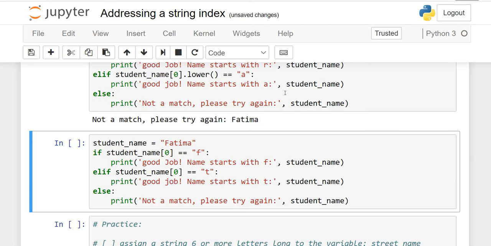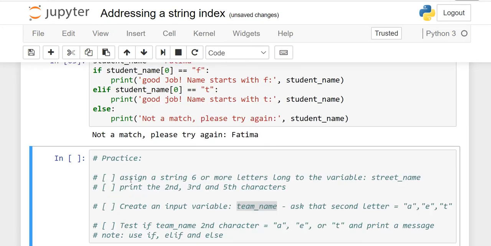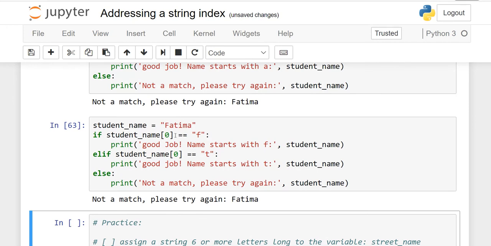Now the same scenario I have written one more time, only to show you what will happen if I remove this dot lower. See, if student_name starts with F, here if I put in the lowercase f, it will run. But here I have removed dot lower. Here I say that if it starts with F, which is true, but when I run it, you will see not a match, please try again, because here I did not mention dot lower, which removes the case sensitivity. That is why it is false.